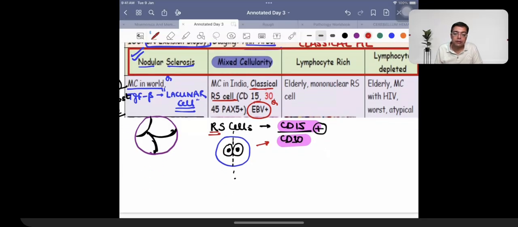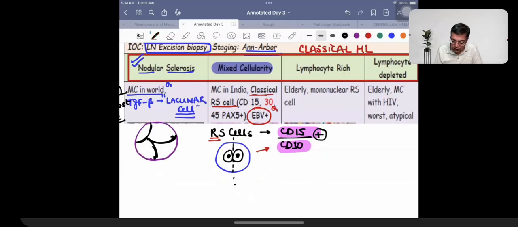Now, what is important about mixed cellularity Hodgkin lymphoma? Mixed cellularity Hodgkin lymphoma, patients have lymph node enlargement. That is fine. Lymph nodes are enlarged in the patient. But these patients are also having fever. They are also going to be having weight loss. And they are also going to be having night sweats. Fever, weight loss, and night sweats. These are called as B symptoms.